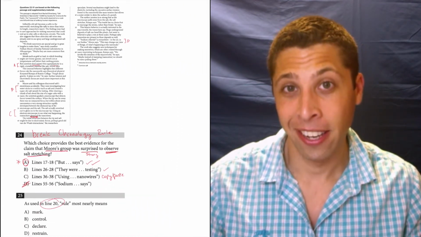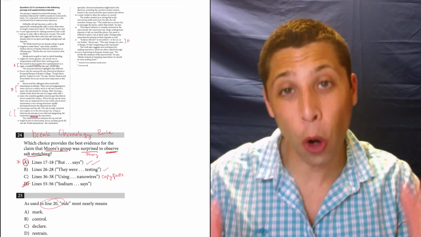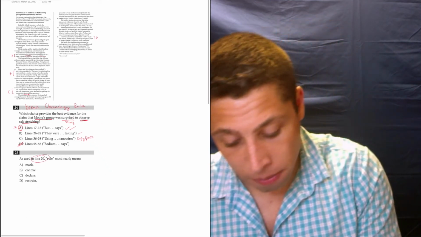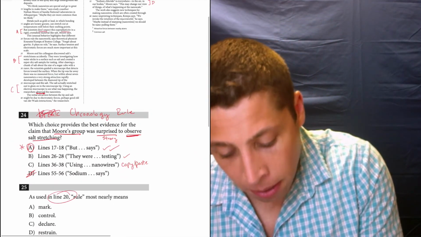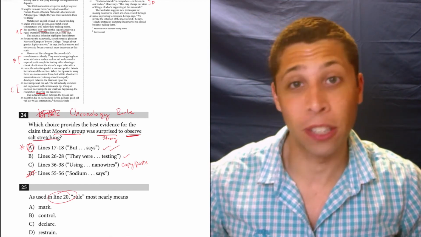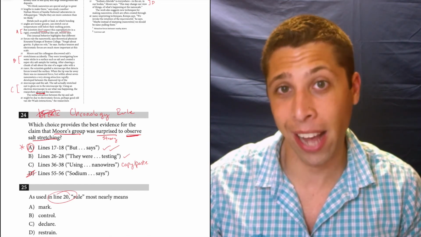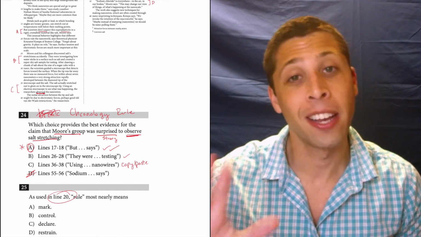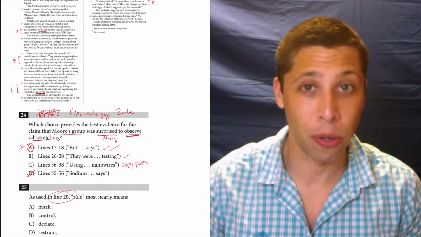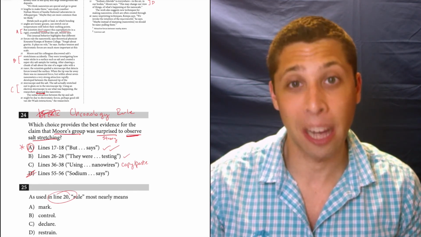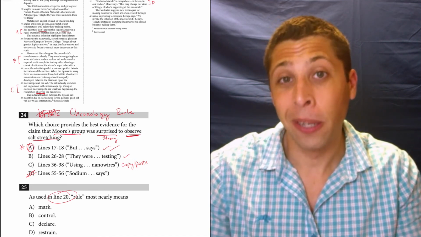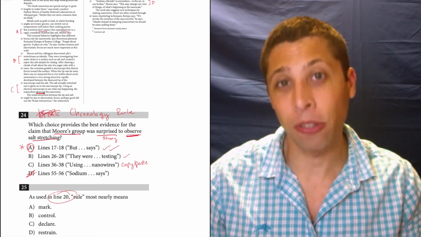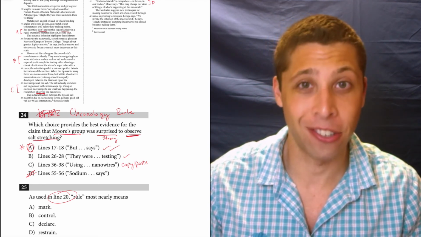And yes, on top of all the stuff that we did for the question, it also is exactly what we expected to be the answer based on the chronology rule. So in this case, it did not break the chronology rule, it followed it. And that's helpful. It's reassuring to me that I'm probably on the right track, even if I'm not 100% sure that my answer does exactly what it's supposed to. There's a lot of check marks. The chronology rule adds a check mark and gives you confidence. That's why I really like that rule, it can come in handy. But I just wanted to prepare you that it might have broken it here, and so we don't want to only rely on that. We want to also rely on the question itself and the lines and the passage and the rest of our strategies.